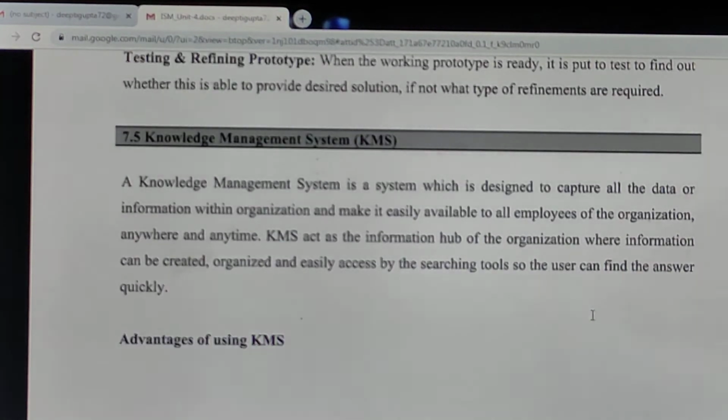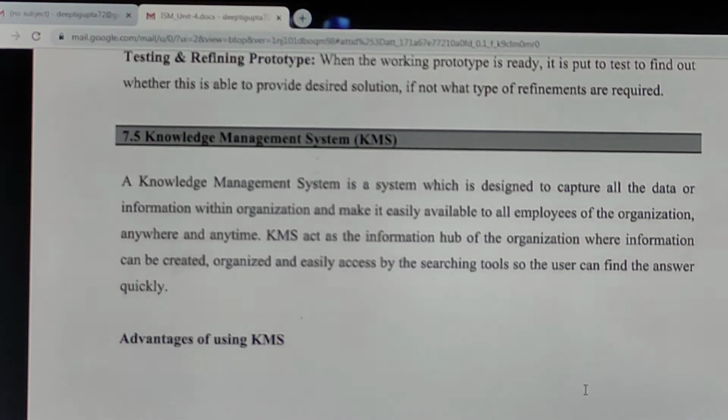Finally, we have the knowledge management system, the last information system that we have to study. A knowledge management system is something similar to an expert system. In fact, an expert system is a knowledge management system only. But the difference is that an expert system is generally used at the top level of management, to take decisions regarding strategy formation by the top level management.